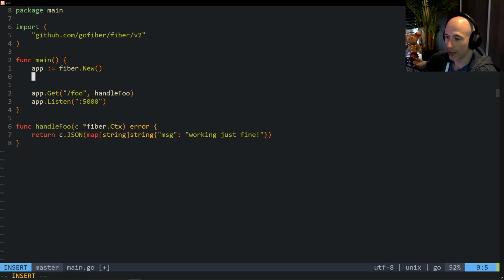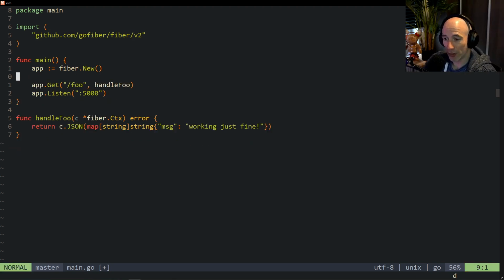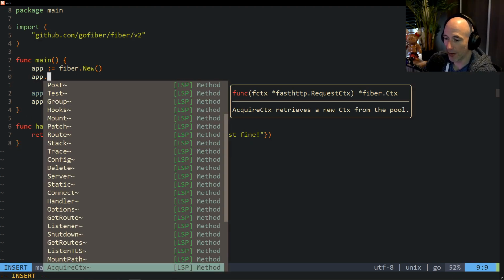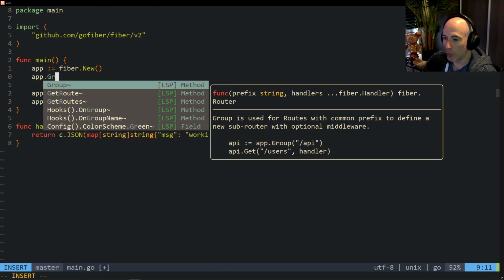Well, we can make groups. I'm not quite sure how it's called in Fiber, by the way. So we're going to see. I think it's going to be app group. Can we? Yes, we can, right? So let's see what the documentation says here. Group is used for routes with common prefix to define a new subrouter with optional middleware, right? And you can already see they already make a group of API. And that's exactly what we're going to do.